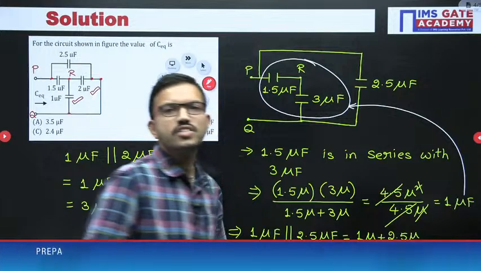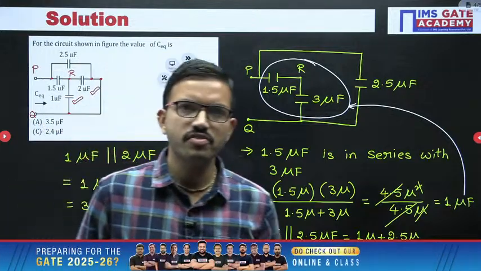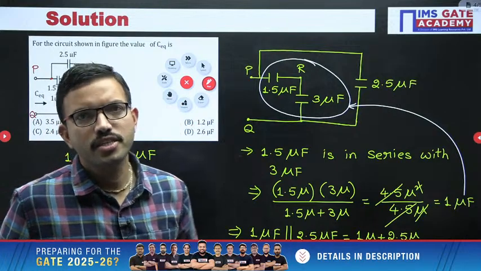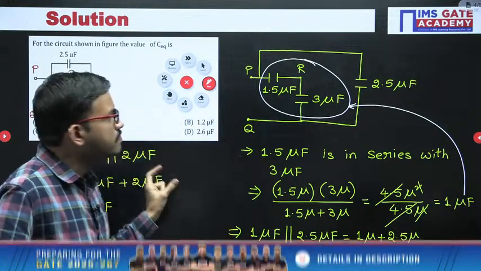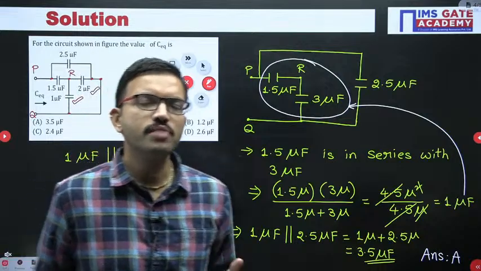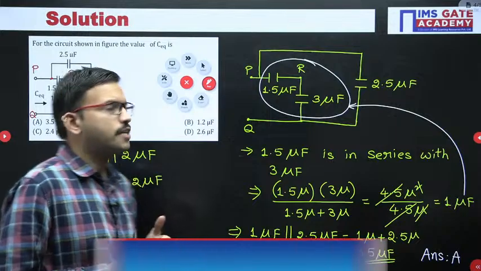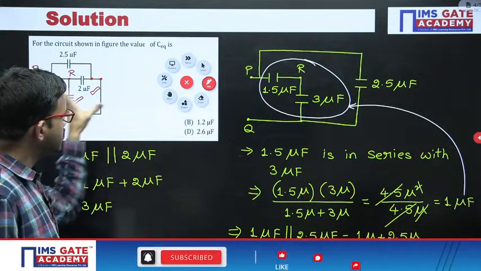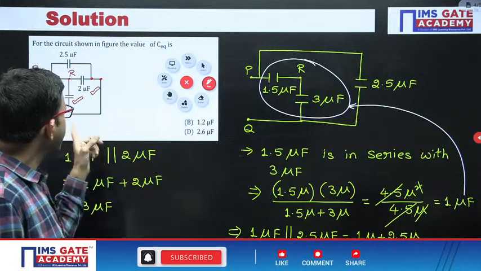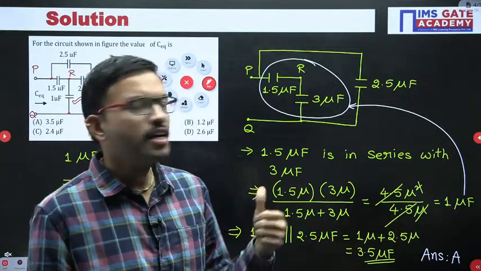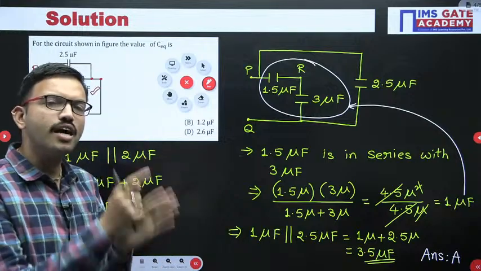Yeah, the answer for this question is option A. I hope it is clear for everyone. If you are having any doubt regarding this question, you can mention it in the chat. Generally, the majority of students, even though they know the formulas, might be making a silly mistake while attempting this question. What silly mistake do students generally make? With respect to resistors and inductors, whatever formulas you have, a similar formula you may apply here, but here it is exactly opposite.